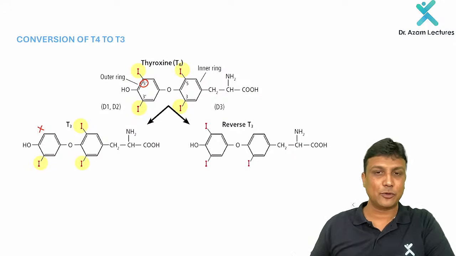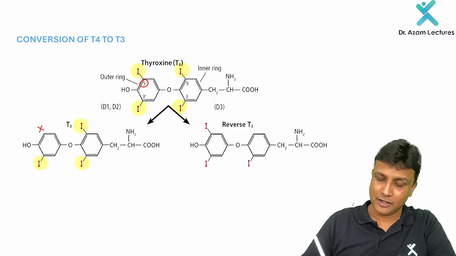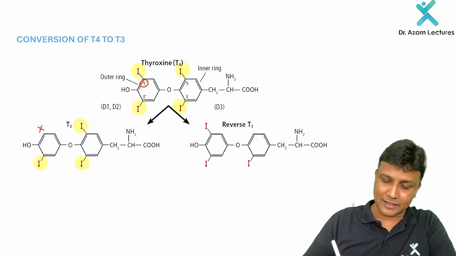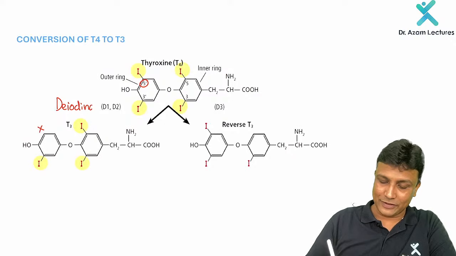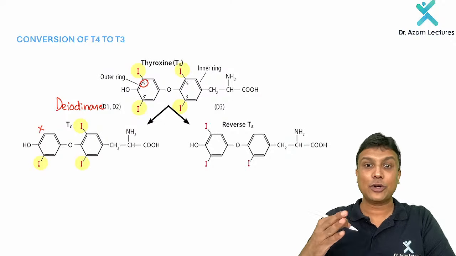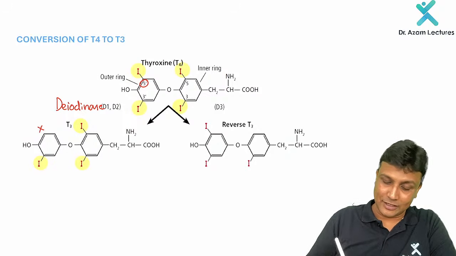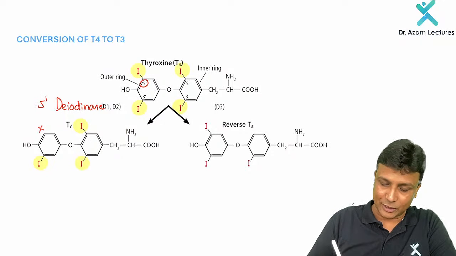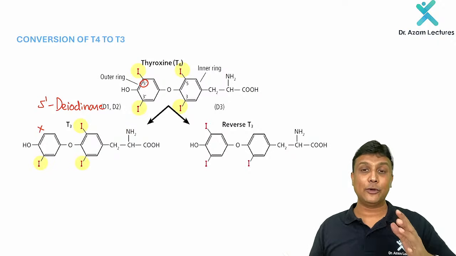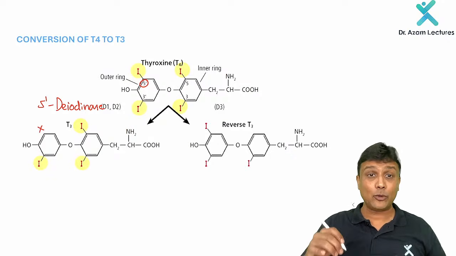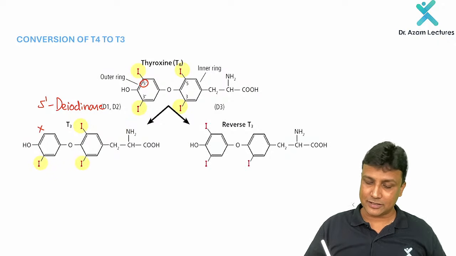So if you remove the iodine from the 5' position, the name of the enzyme will obviously be deiodinase. You know very well in biochemistry, whenever you remove something, it will be D. So deiodinase, and remember it is 5' deiodinase. We are going to remove the iodine from the 5' position. Then this is going to be the active form of T3.